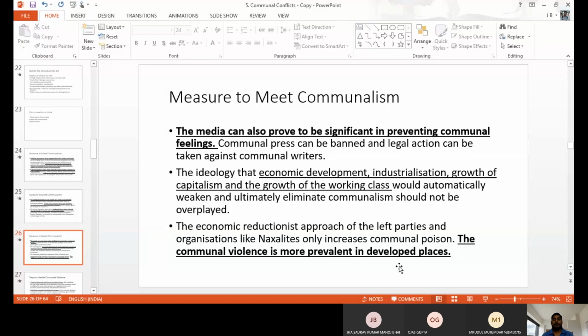And economic development, industrialization, growth of capitalism. This is an important one to control communal violence in our society. Because if the government, the state, has enough economic development, enough industrialization, enough growth of capitalism, we can control the violence. For example, if everybody has job opportunities, everybody is doing business, everybody is busy in their working environment, then nobody does unwanted activities, nobody comes to the road for strikes, bandhs, protests, violence, all those things.